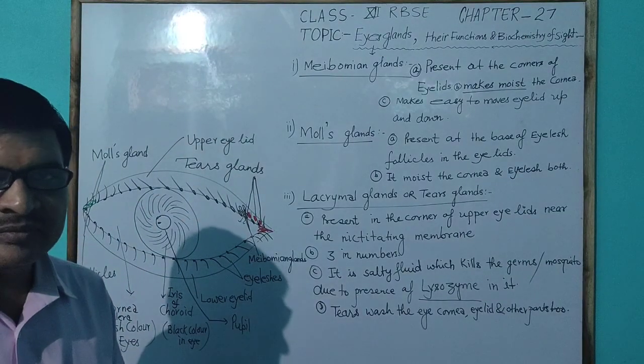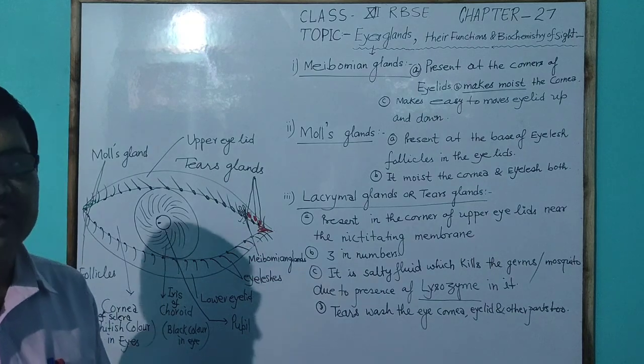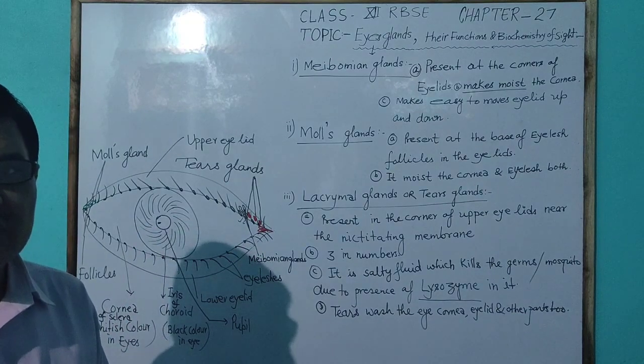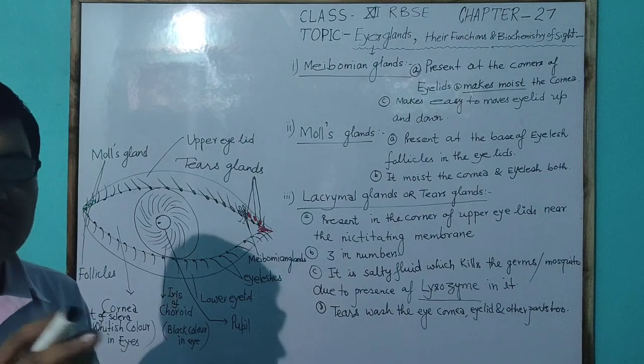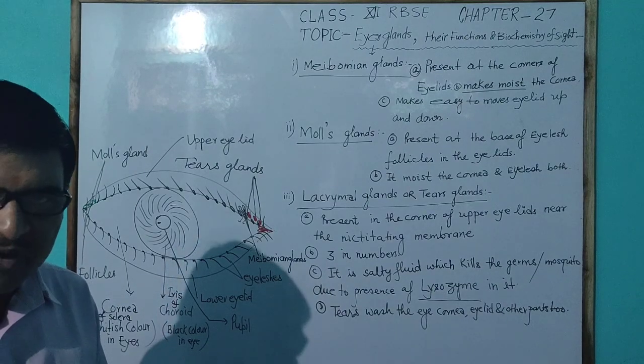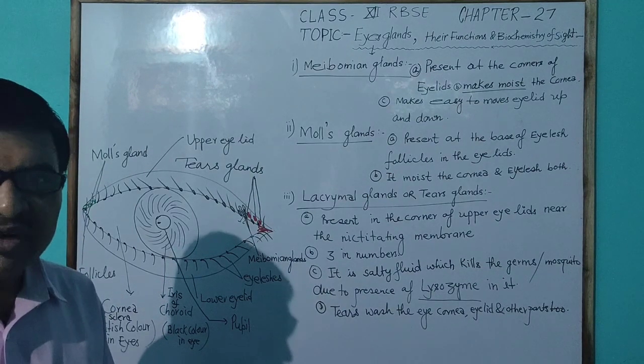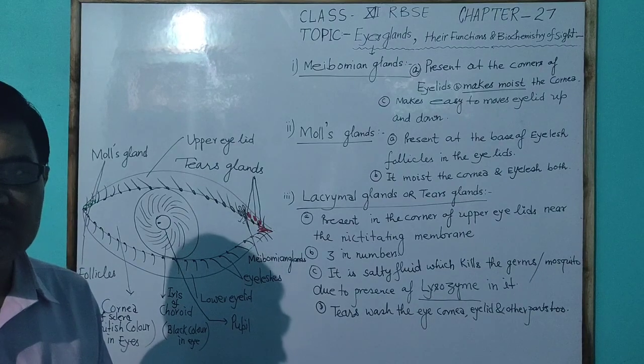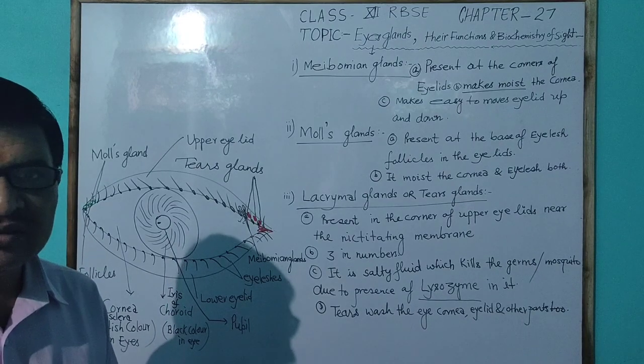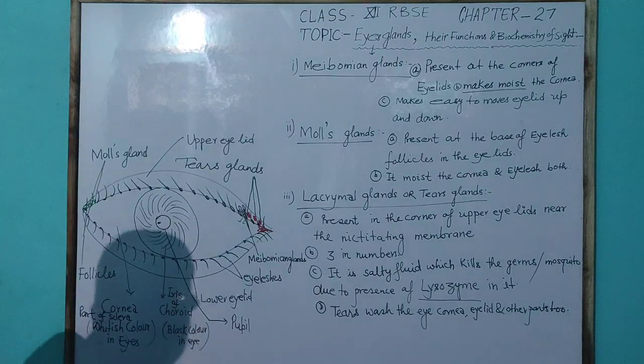Whitish color, large part of the eye, but in the center around the pupil, the black color part is called the iris, which is part of the choroid.